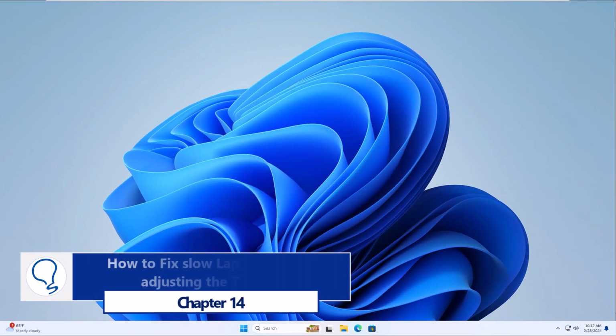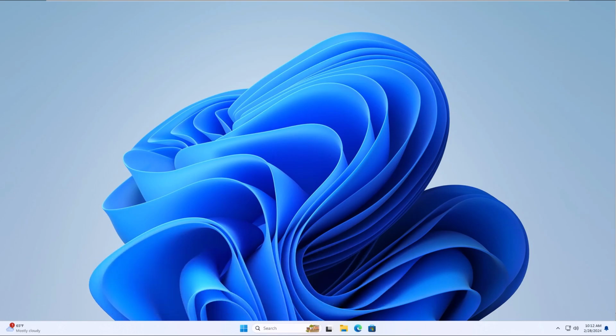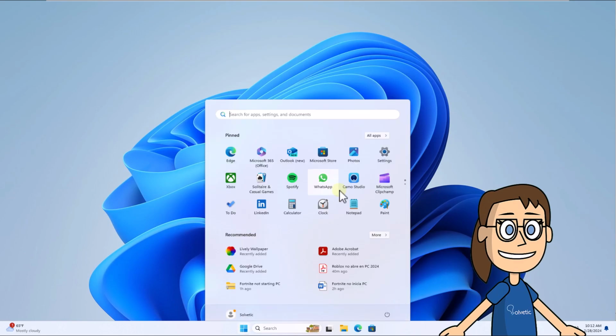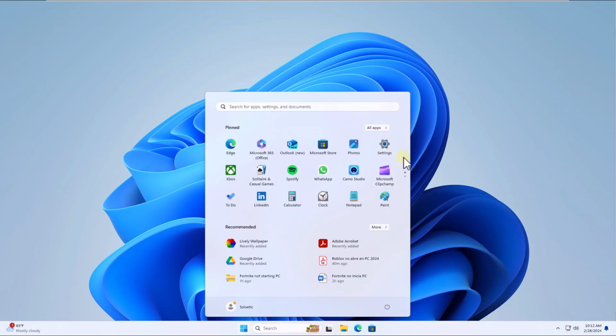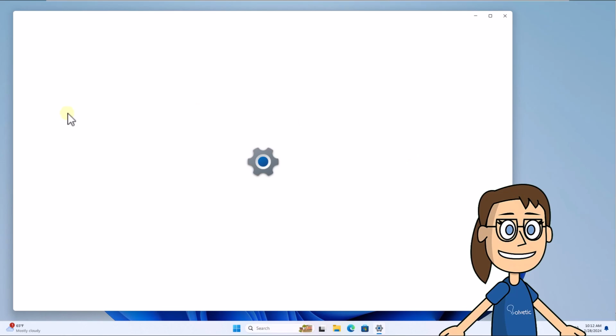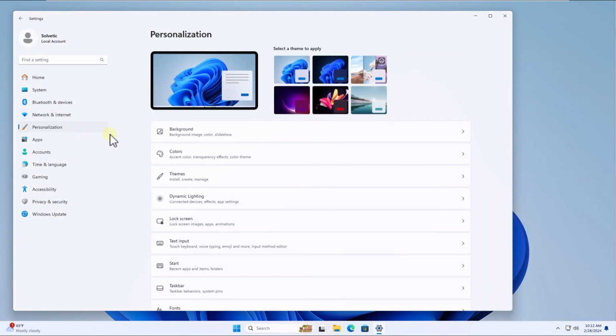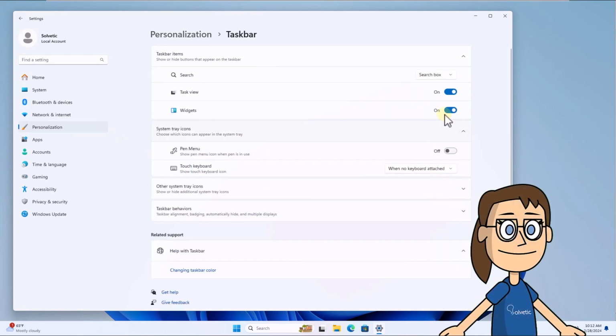Chapter 14. How to fix slow laptop startup adjusting the taskbar. To start, from the Start menu, open Settings. After that, in Personalization, click on Taskbar. When you have access, disable the switches in the Taskbar Items section.